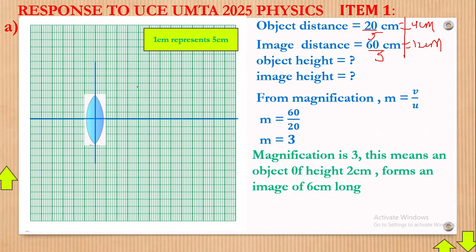Now, look, we have 4 centimeters as the object distance, meaning from the lens up to where the object is must be 4 centimeters. So let's count from here, from here up to here. From here up to here is 1 centimeter, this is 2, this is 3, this is 4. So the object must be around here, like that. Now place my object right there.